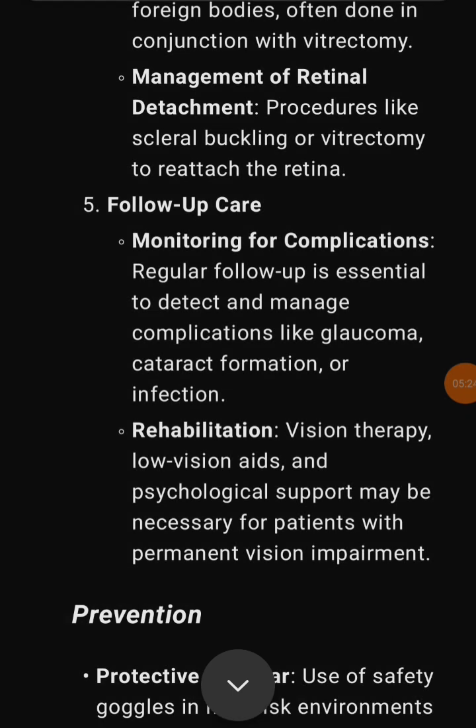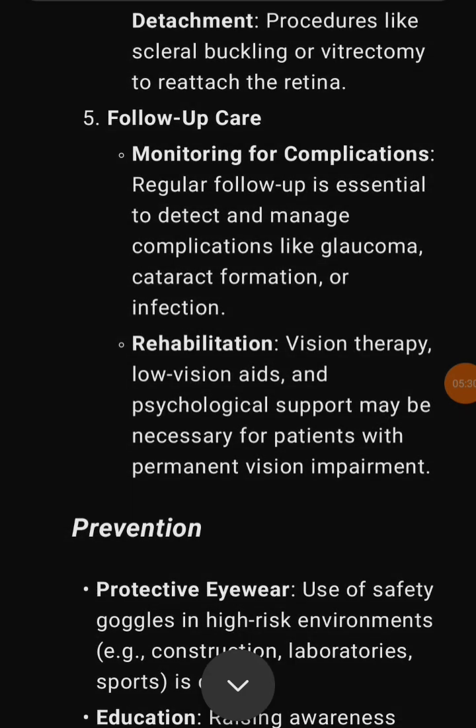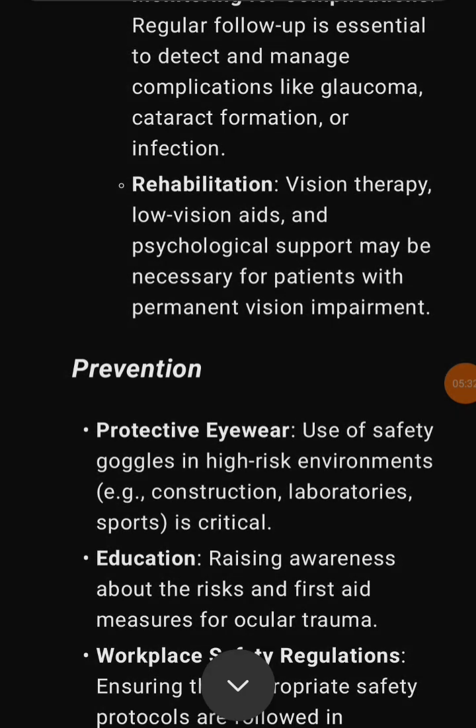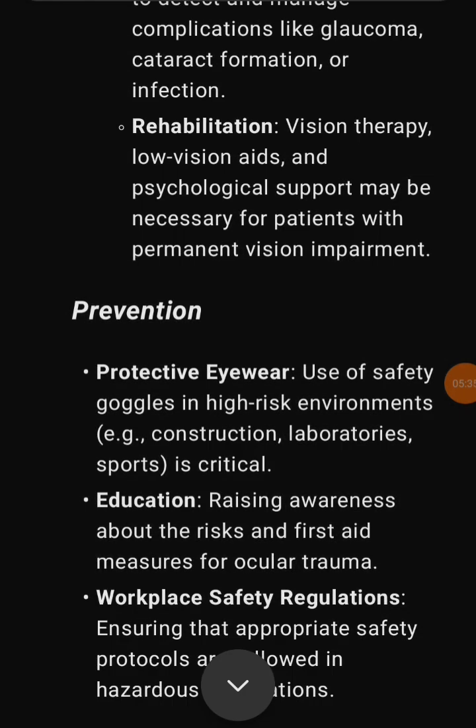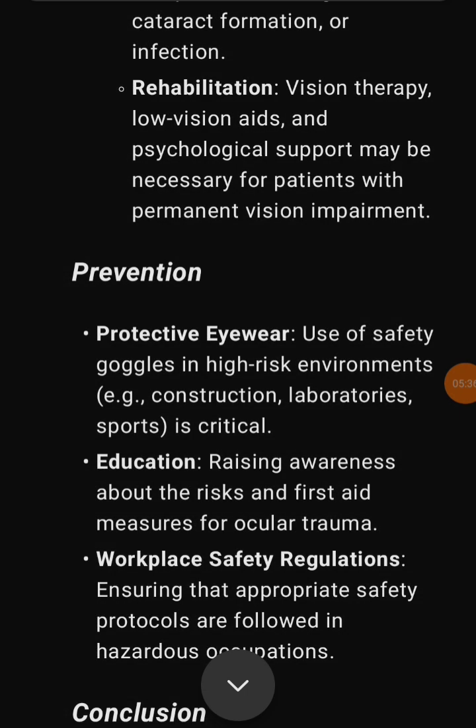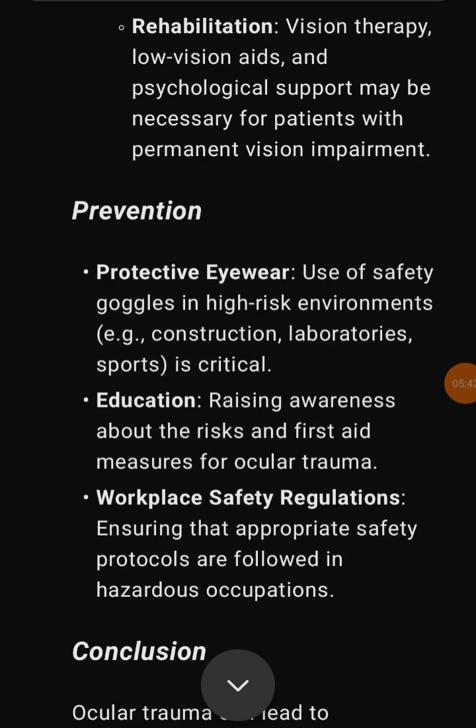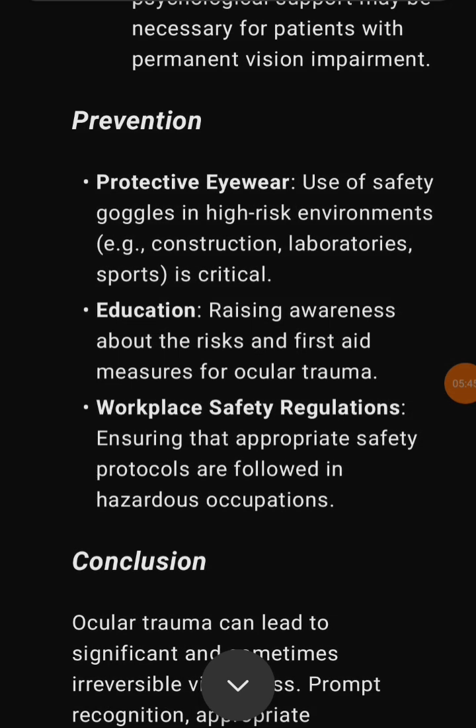Rehabilitation, vision therapy, low vision aids, and psychological support may be necessary for patients with permanent vision impairment. Prevention, protective eyewear, use of safety goggles in high risk environments, e.g., construction, laboratories, sports, is critical. Education, raising awareness about the risks and first aid measures for ocular trauma.